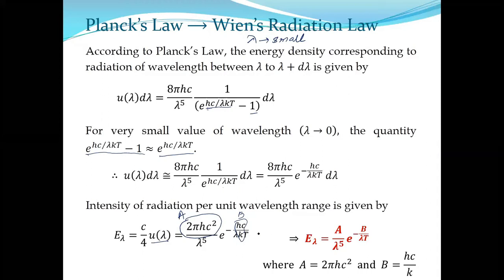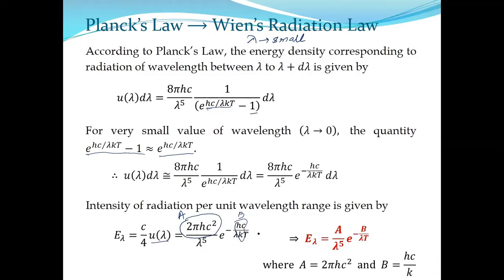The point is, you need to know that these two formulas can be derived from Planck's law. Then if you can derive it in 2 steps, why do you need to remember them? If it is asked in the question paper, you will derive it at that time. No need to remember those things.